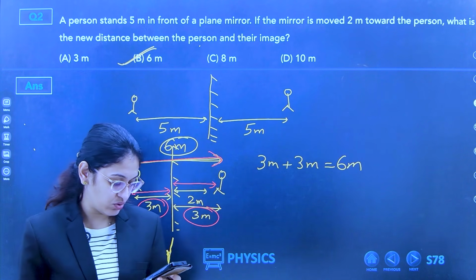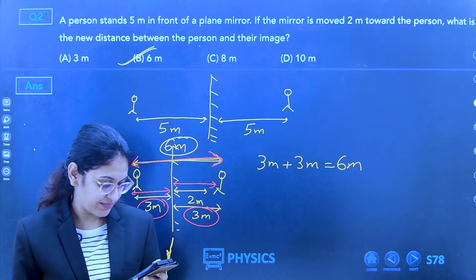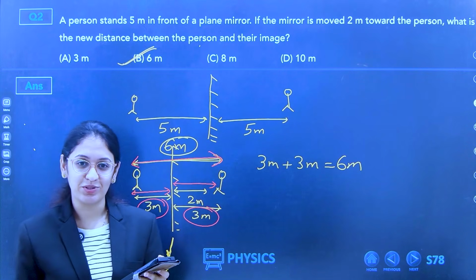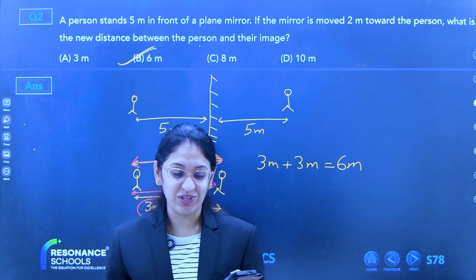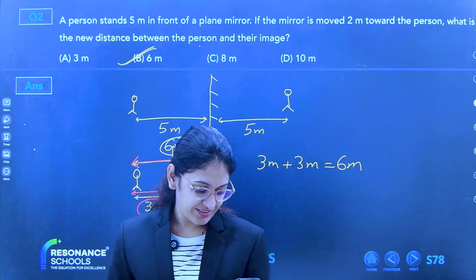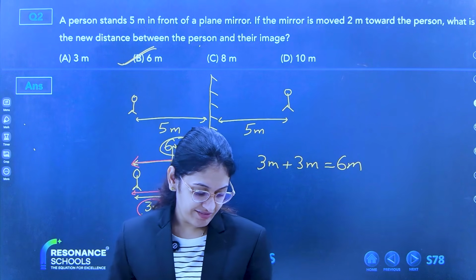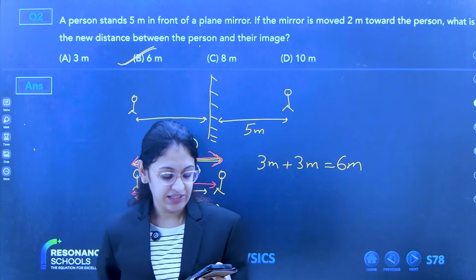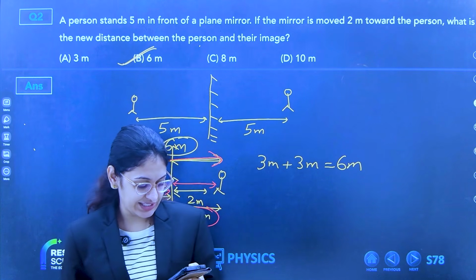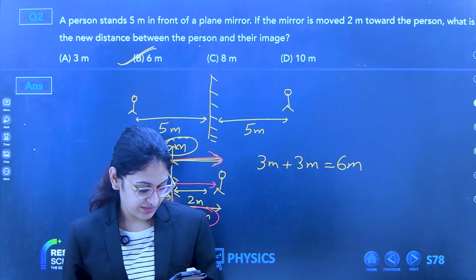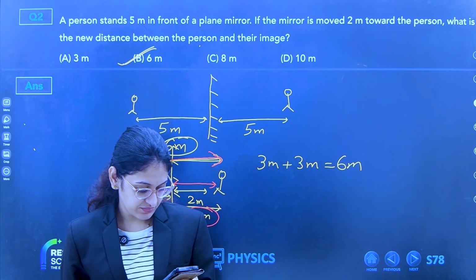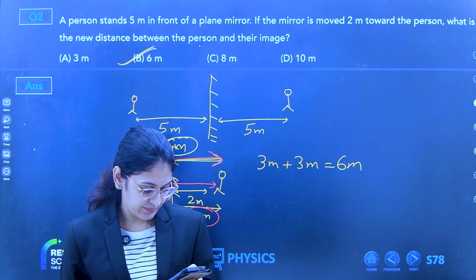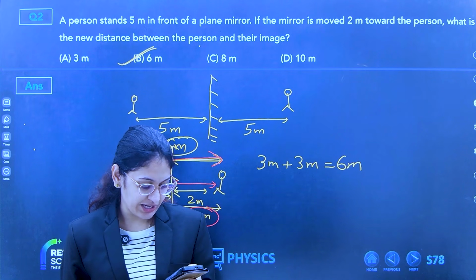RCB, ma'am. But tomorrow is your exam. You should be in the Resonance team. Resonance exam. Kartik, ask me a doubt. Got it, Jashwant.